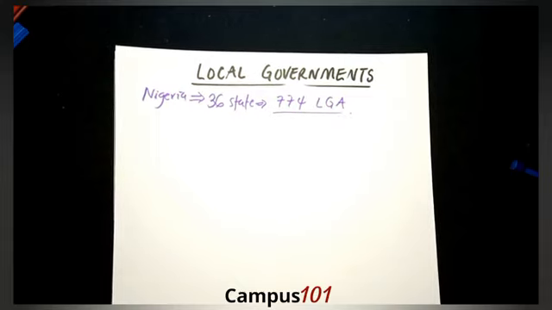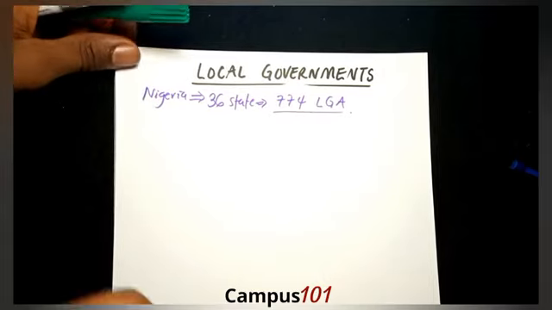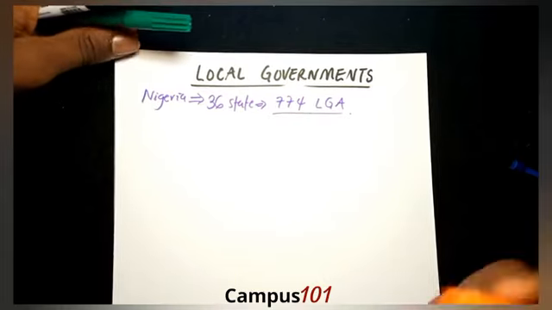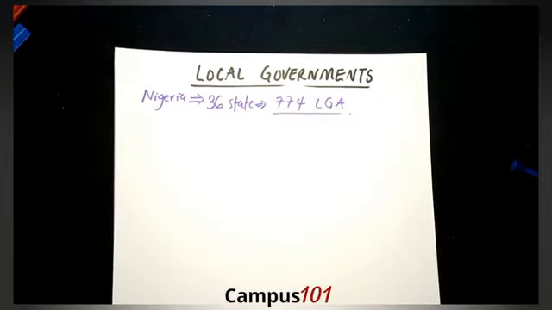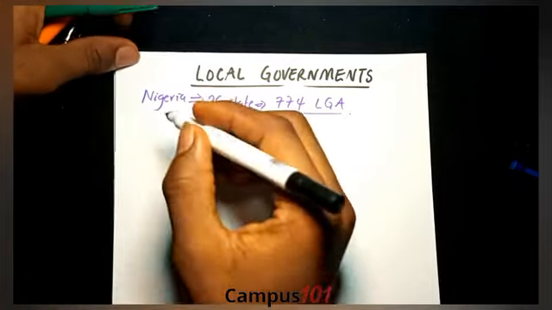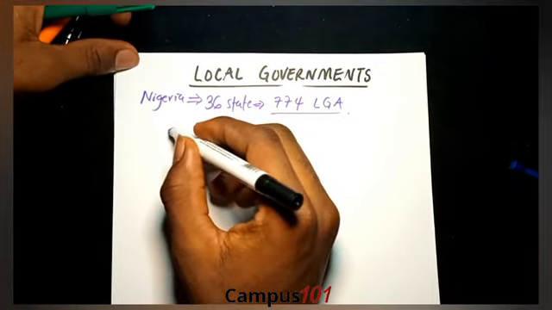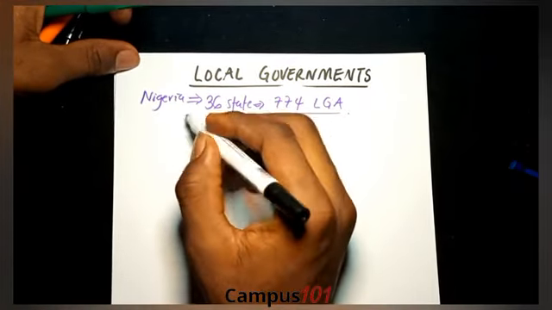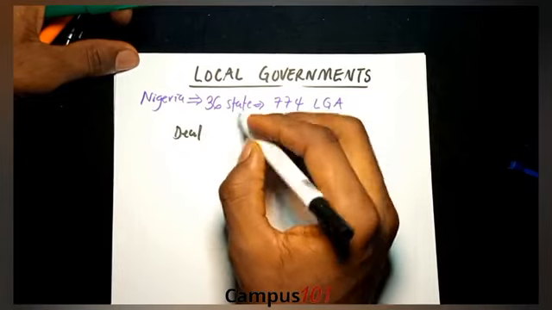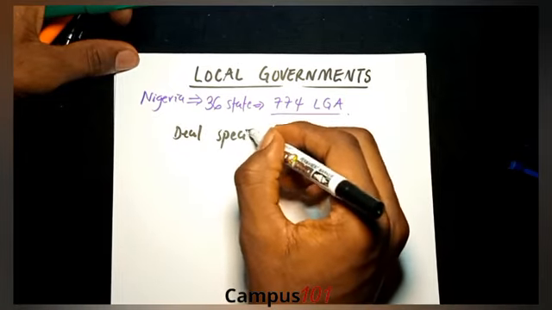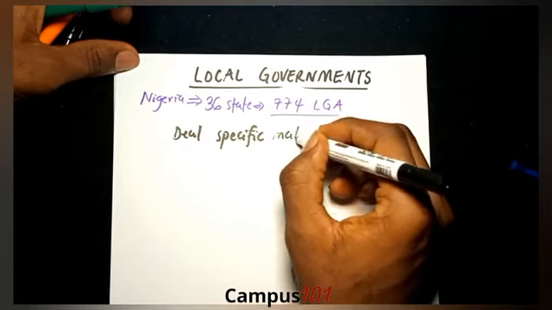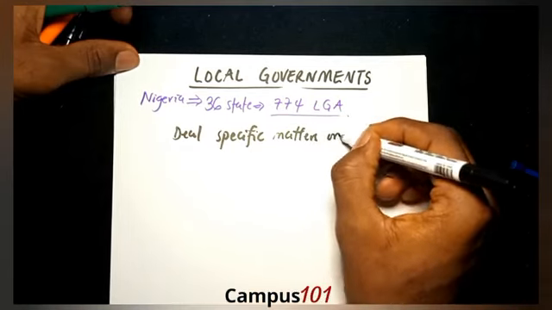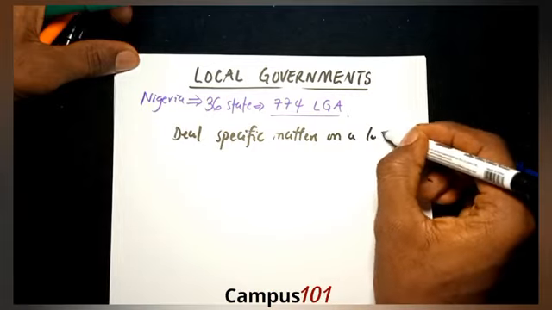What is the function of a local government? Why do local governments exist? Simple. Now, listen attentively because it's very important for your exam. Local governments are established to deal with, and this is important, specific matters on a local level.